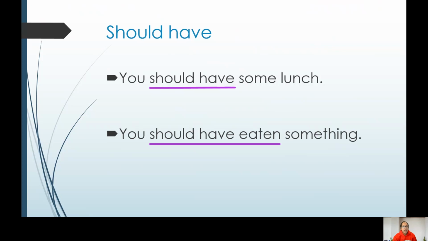Here we have the perfect infinitive that comes after should. In the first example, we just have a plain, simple infinitive, have. But in the second sentence, have eaten is a perfect infinitive. That is when we use have with the past participle. The past participle is the third form of the verb. So in the second case, we're talking about a past situation, whereas in the first case, we're talking about advice now or for the near future.